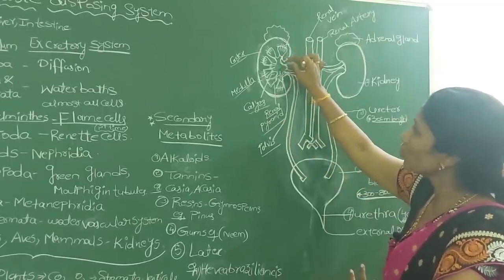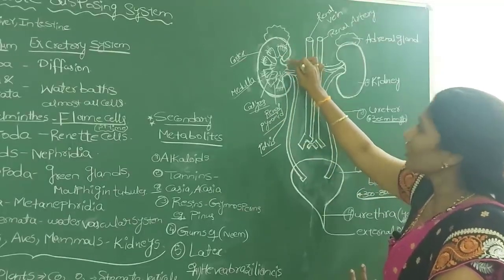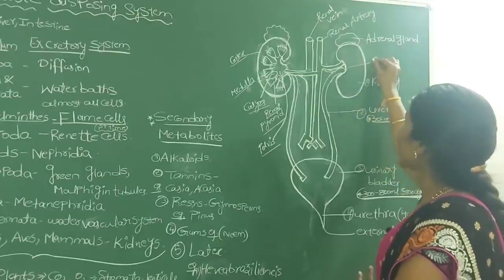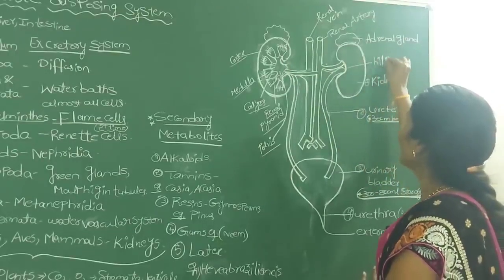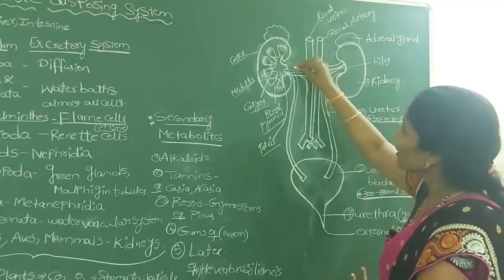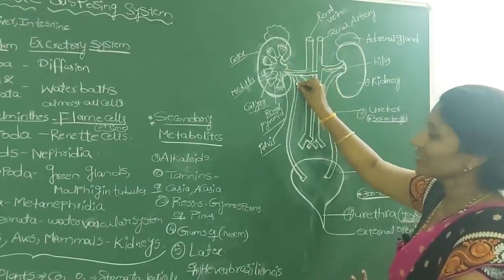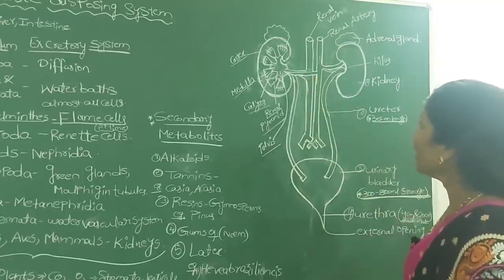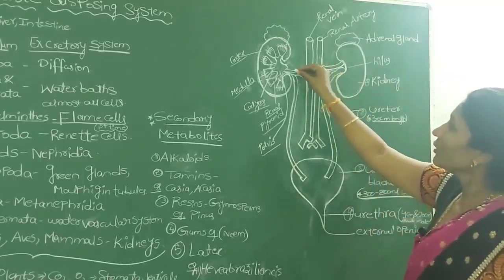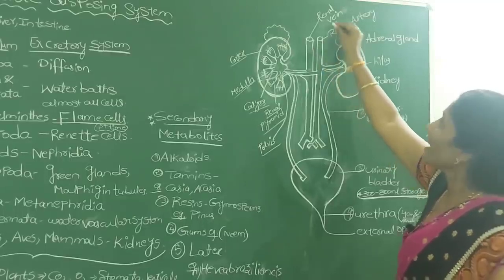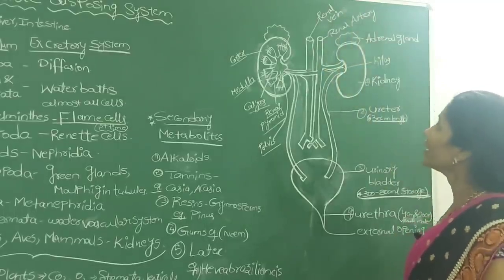The pelvis, through the fissure or notch-like structure of the kidney that we call the hilus, opens into the tube-like structure known as the ureter. There are two special blood vessels, the renal vein and renal artery.